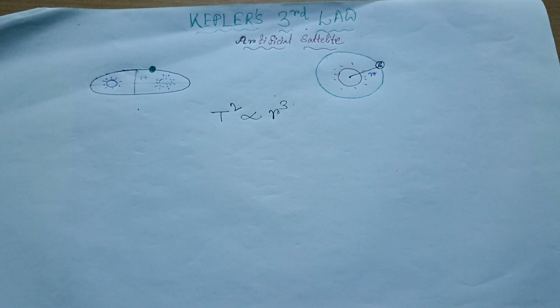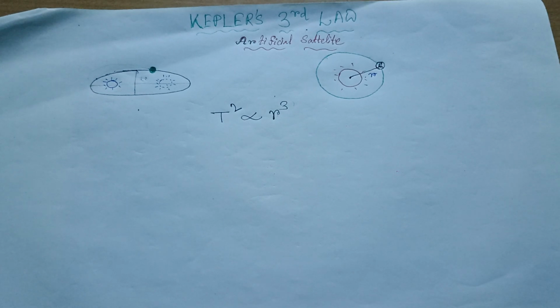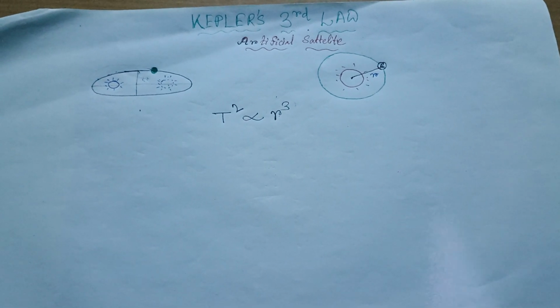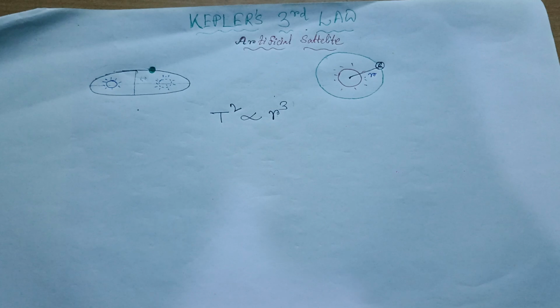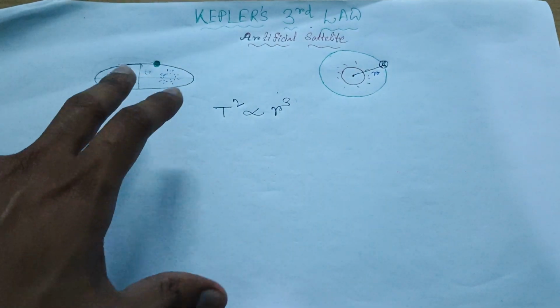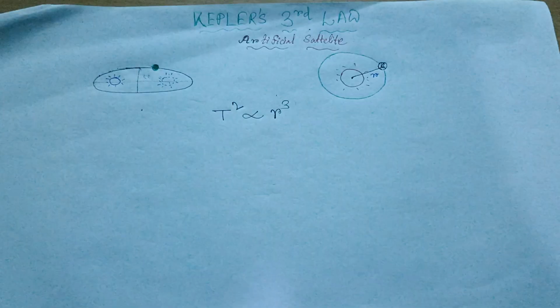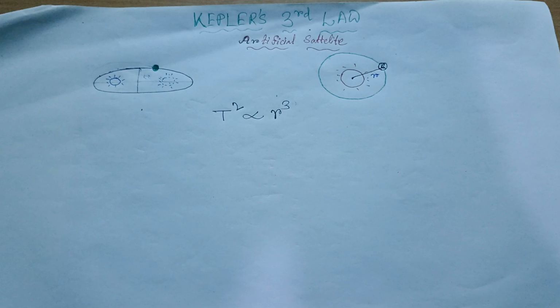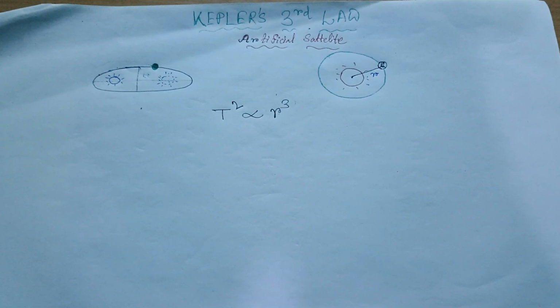If you know the mathematical aspect of the ellipse, in geometry there is a term called eccentricity. This eccentricity is a factor which determines whether the structure will be an ellipse, a circle, a parabola, a hyperbola, or any other curved structure.